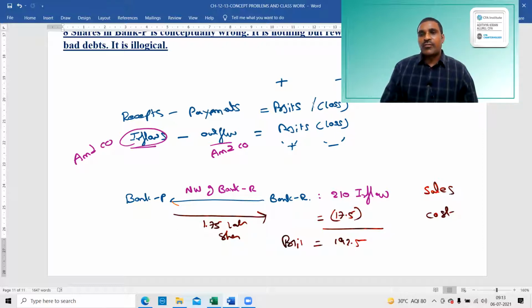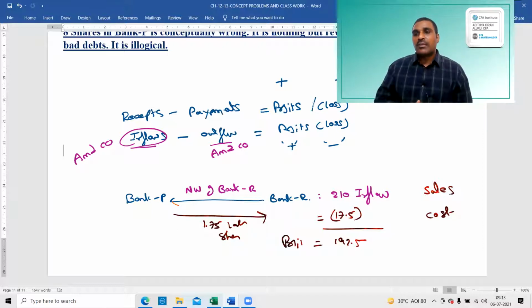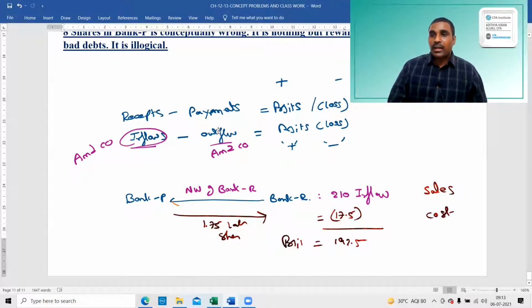Inflows minus outflows, if positive, is profit; if negative, is loss. What is inflow and what is outflow to him? From whose point of view we are calculating inflows and outflows is the important point. We are calculating them from the point of view of the amalgamated company, that is, in our case, Bank P's perspective.